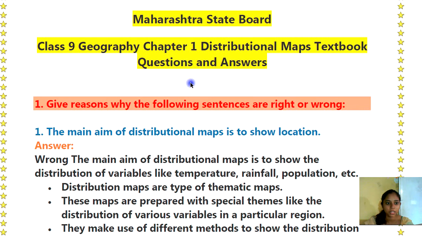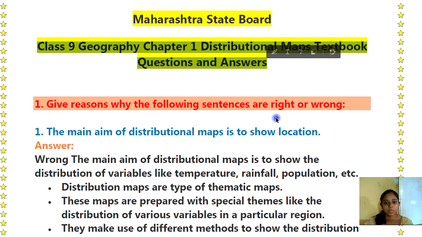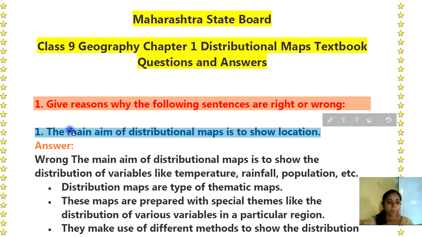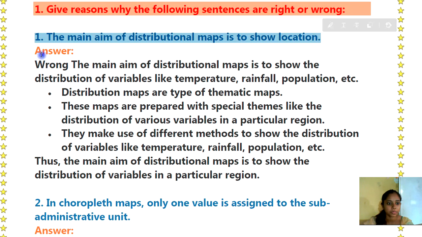महाराष्ट्र स्टेट बोर्ड क्लास 9 Geography chapter number 1 distributional maps textbook questions and answers. So let's start. Question number 1 आहे give reasons why the following sentences are right or wrong. तर फर्स्ट आहे त्यामध्ये the main aim of distributional maps is to show location. त्यामध्ये आन्सर आहे घेऊया आपण